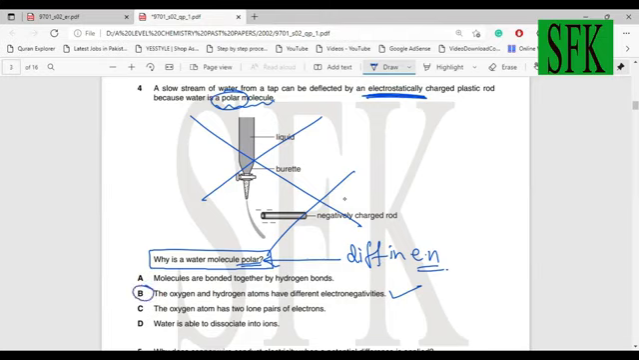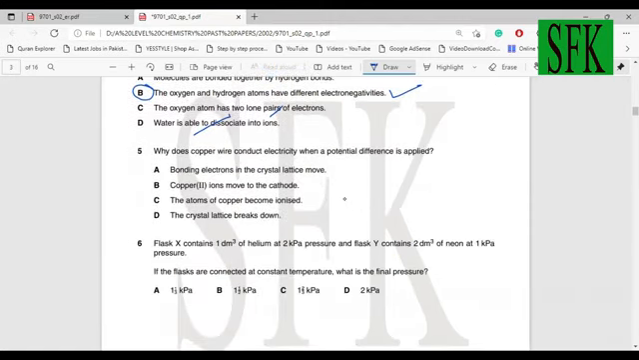Oxygen atom has two lone pairs. Yeah, it does, but it has nothing to do with polarity. And water is able to dissociate. Yes, it is able to dissociate into ions, but again it has nothing to do with polarity, right?